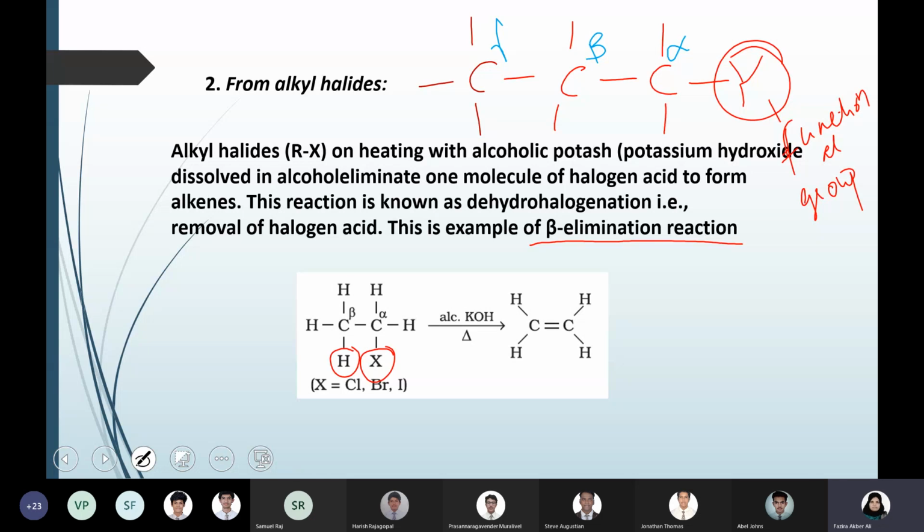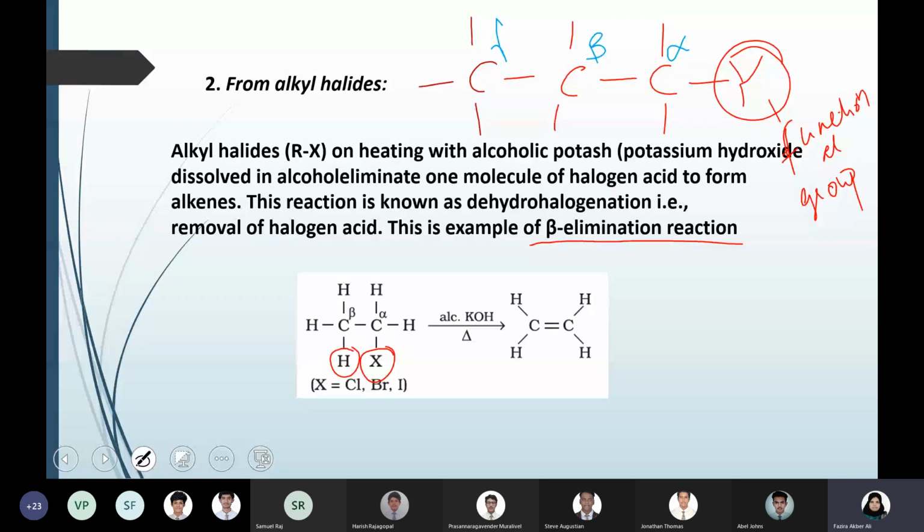Just the Greek letters to specify the distance from the functional group and carbon atom. So alpha carbon is the carbon which is close to the functional group. The shortest distance is from alpha carbon to the functional group. Beta carbon is somewhat farther away from the alpha carbon, that is, from the functional group. Like that we specify the carbon atoms as alpha, beta and gamma with respect to their position from the functional group. Okay, so that is the terminology of alpha, beta and gamma.